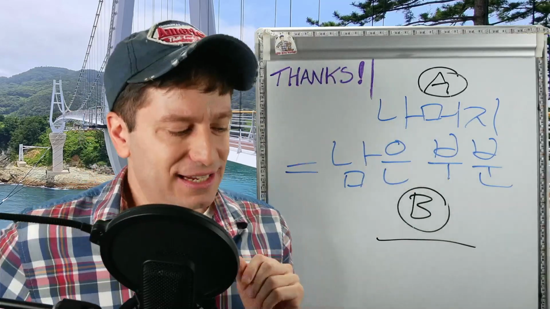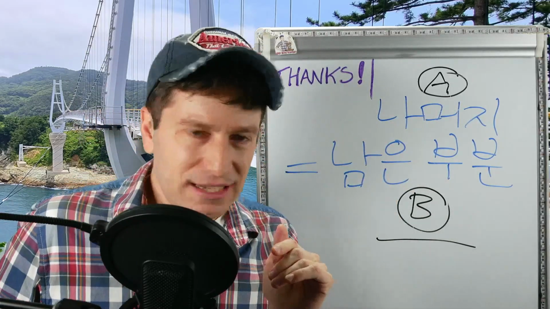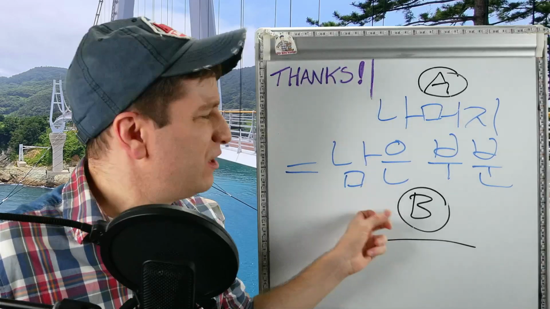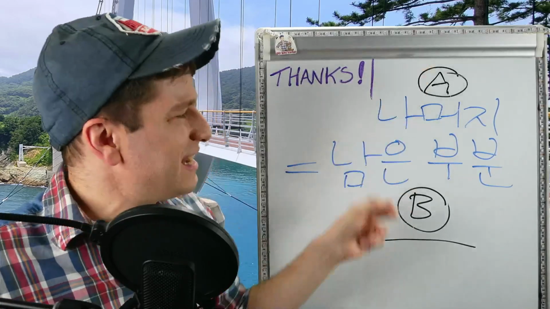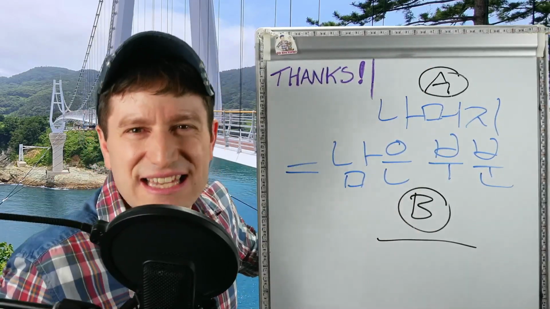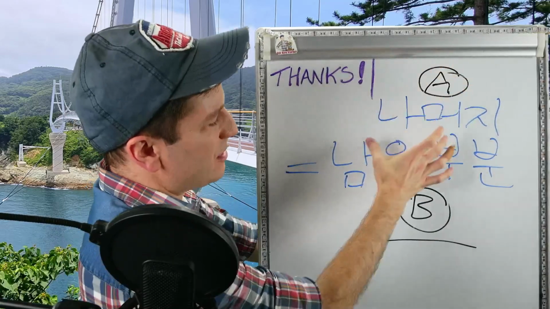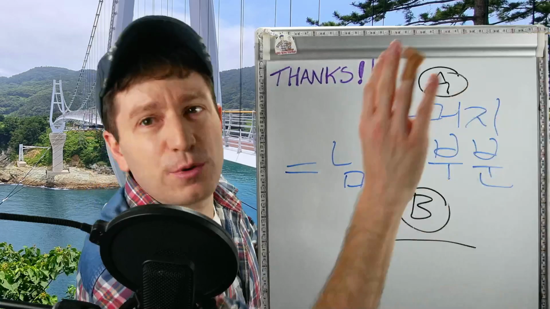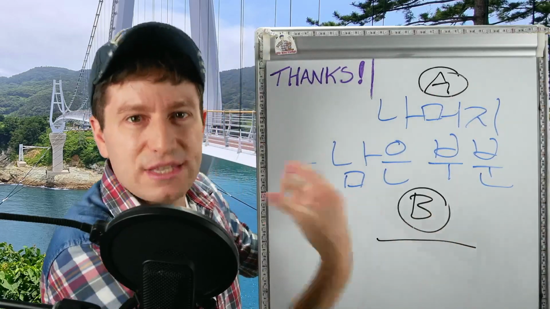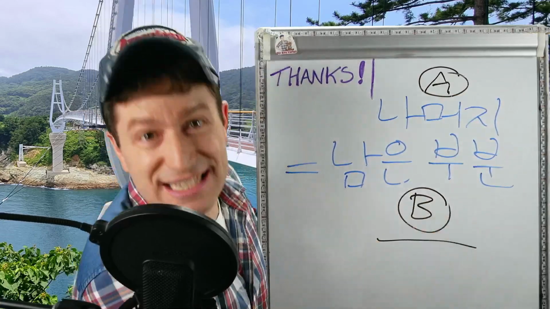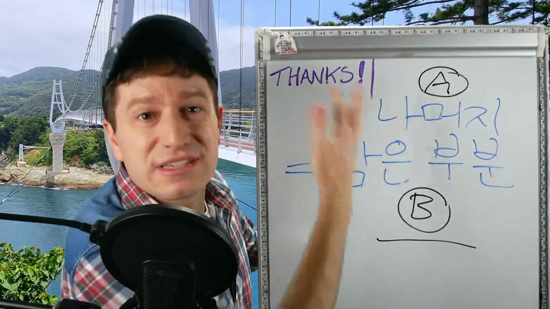Another thing I should say, not always, but typically, whoever is doing A, B is going to be talking about them. B is also something that happens that's related to them. A and B have to be like the same person, it has to be related. You wouldn't say that what's left over from A doing something is that Chulsoo or another person does something. It's going to be what's left over from this person doing something is that they did something. So it's going to be the same person typically.